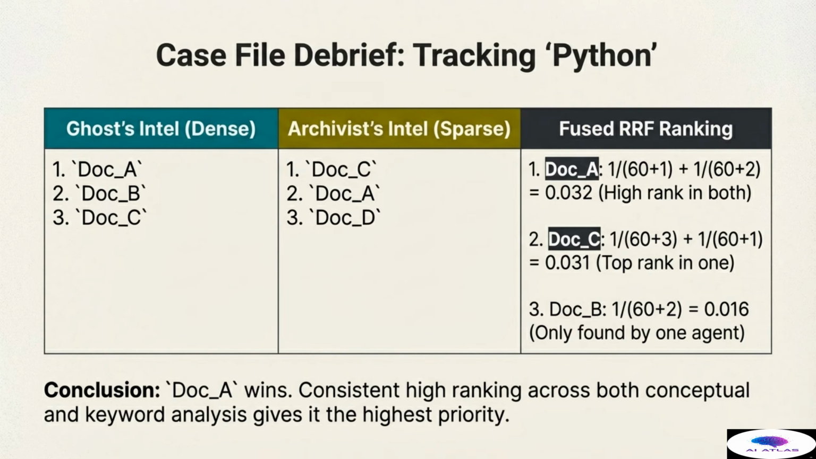Although document C was rank 1 in one list, document A wins because of its consistent, high ranking across both conceptual and keyword analyses. Document B, which was only found by one agent, receives a much lower score. The conclusion is that document A wins. Its corroborated status gives it the highest priority, demonstrating how RRF correctly prioritizes shared relevance.